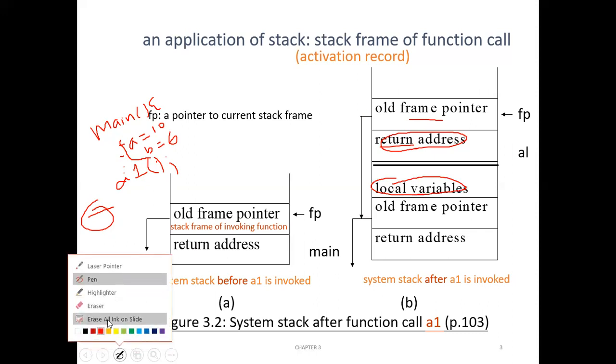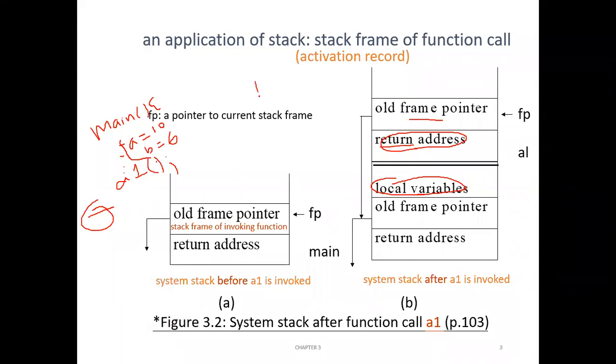Okay, like this, the function calls can go to any depth. Maybe A1 may call another function B1. If A1 calls another function B1, then another set of all these things will be added. The local variables of A1 will be added here. Then the return address, that is, the address where B1 should come back.